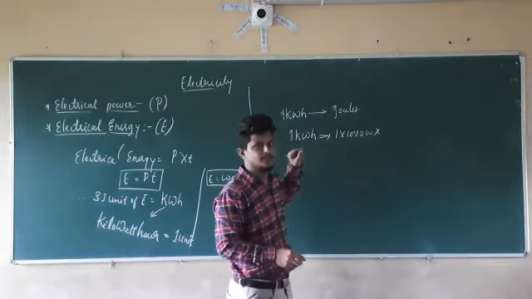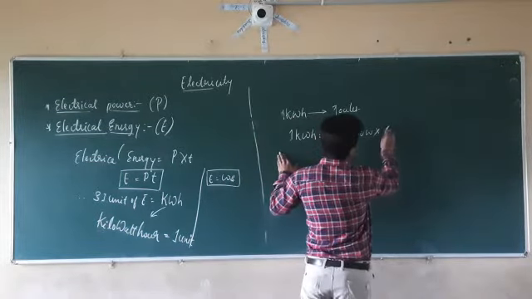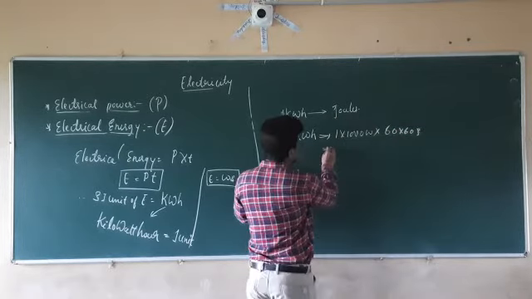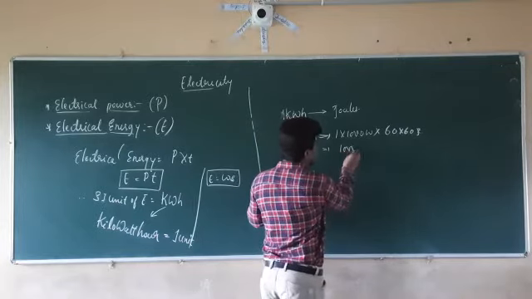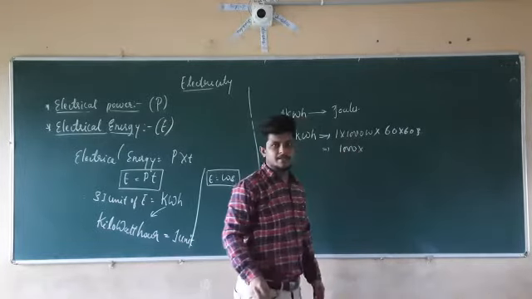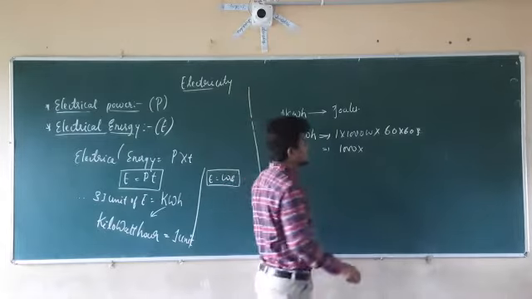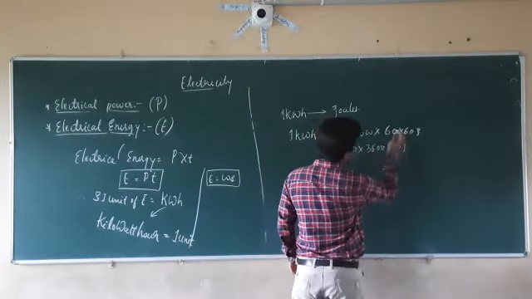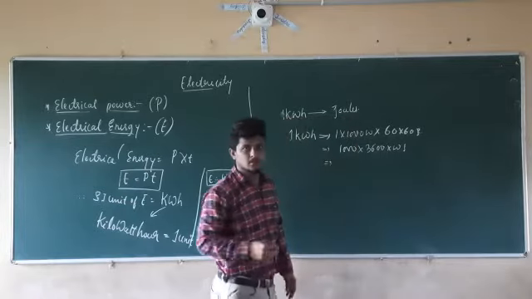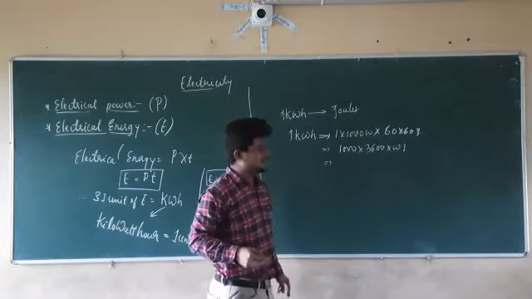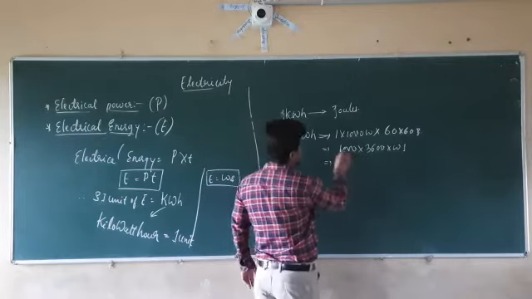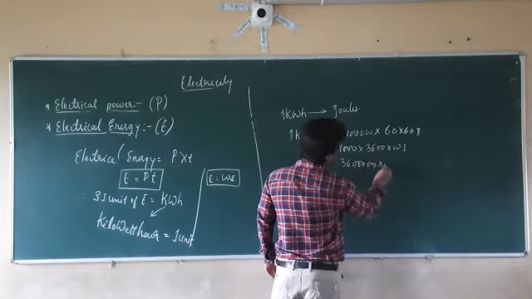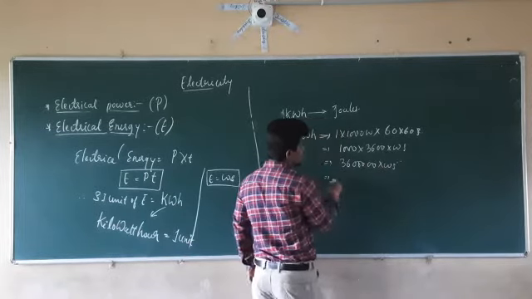It is 60 into 60 seconds, which is 3600. So 1000 into 3600 watt second is equal to 3600000 watt second. So that is equal to how much?